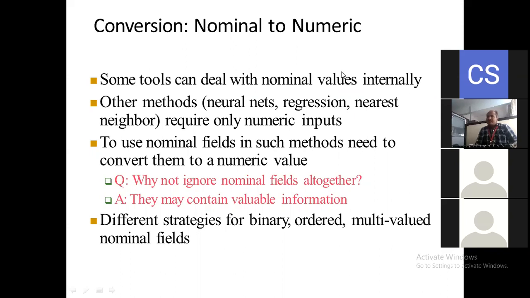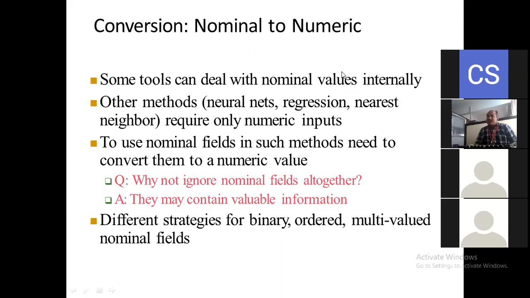And different strategies for binary, ordered, and multi-valued nominal fields. Whatever the conversion methods are from nominal to numeric, we have different strategies for binary values, ordered values, and multi-valued nominal fields here. So what are those binary values, ordered values, and multi-valued? With that, we will see the nominal to numeric conversion here.